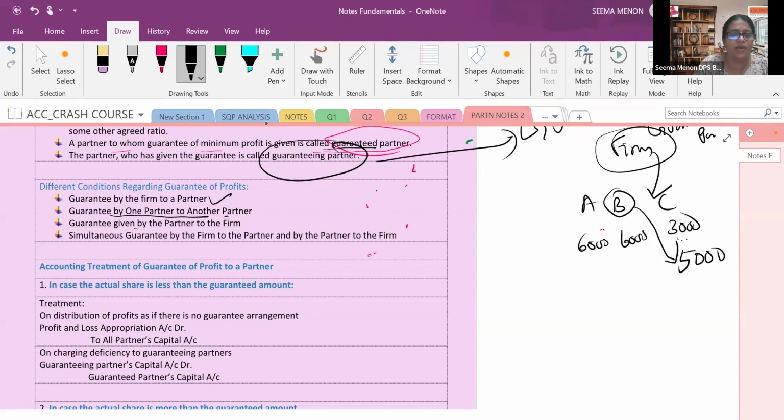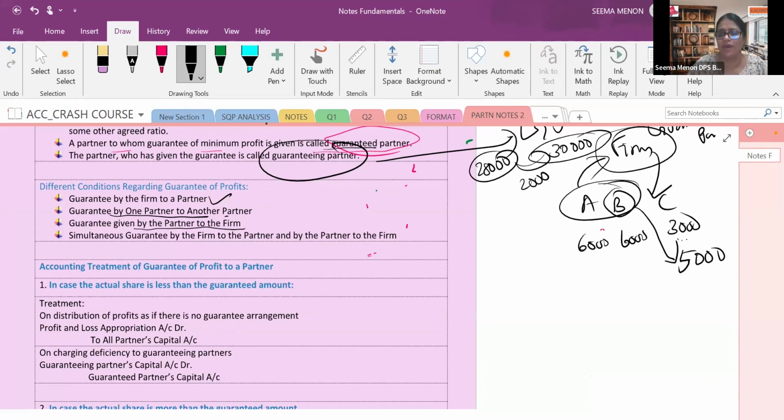Now the next case is the guarantee given by the partner to the firm. Sometimes the reverse can also happen. Partners are guaranteeing to the firm that they will help it achieve a particular amount of profit. The partner will say that if the firm is not able to achieve 30,000 rupees profit, the partner will guarantee whatever is the deficiency or shortage amount. For example, the firm achieved only 28,000. What is the deficiency there? 2,000. So A and B together can promise to the firm, or B alone, or A alone can also guarantee this much amount to the firm. So the reverse will also happen.